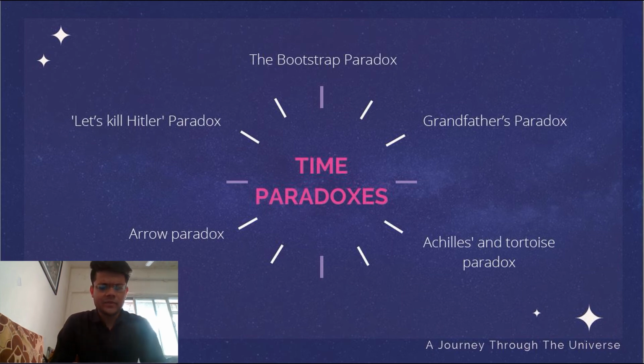I'll give an example for this. Suppose you are a scientist, and since you are a scientist, someone, we do not know the person, an unidentified person, he sends you a book, and in the book there are secrets of the universe, and there is a formula, the way how to make a time machine. You follow those steps and you make a time machine. Okay, so now you've made the time machine, and now we want to know who gave you the book. How did the book reach you?